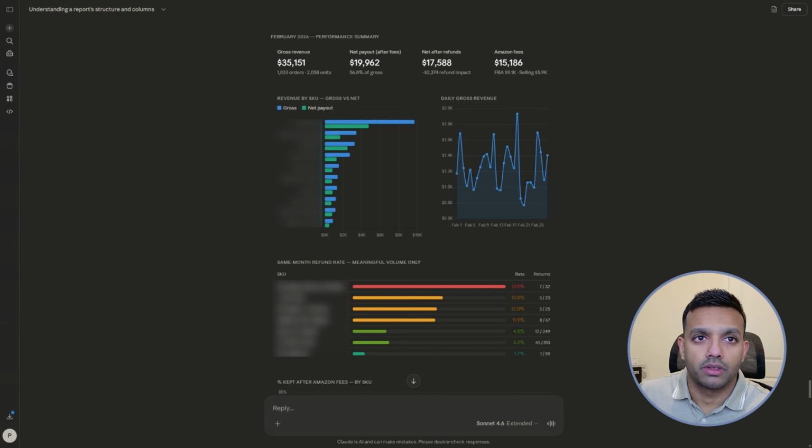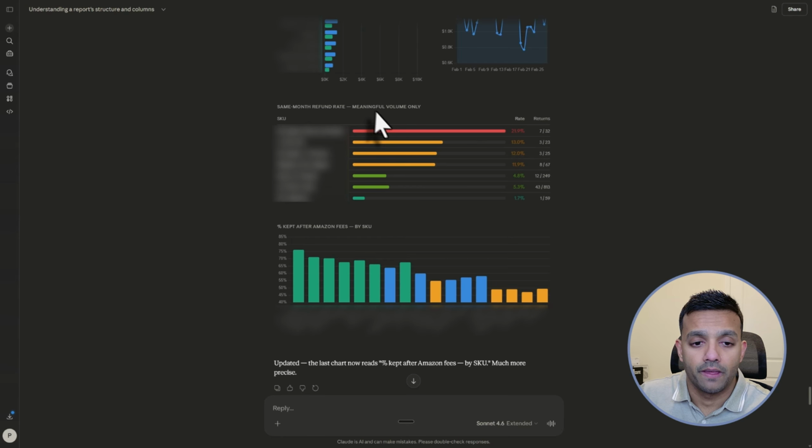So it's built this gross revenue, the net payout, revenue by SKU, daily gross revenue chart. Not very interactive, but there's still some graphics here and there. Same month refund rates, gross margins. Very cool. I didn't even ask for half of this, right?